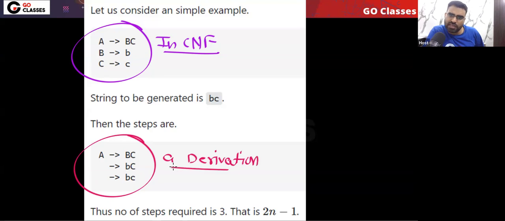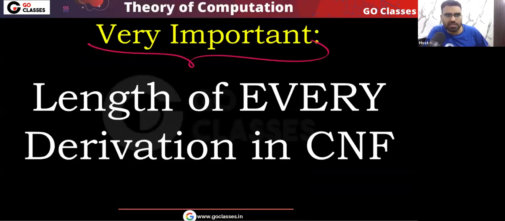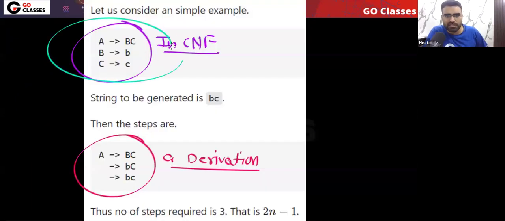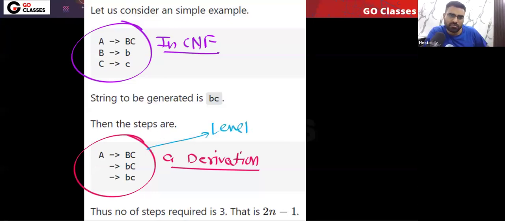What is the length of this derivation? Can you tell me? Because remember our topic, this is an important topic, that is the length of every derivation in CNF. So you can easily see this is a CNF, and if you derive this string bc, then this is a derivation. Here you can notice A is going to BC, then B is going to b, and then C is going to c. So what is the length of this derivation, tell me.